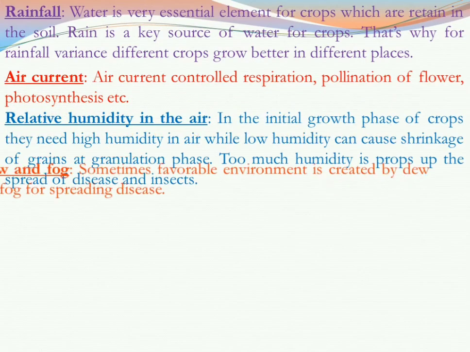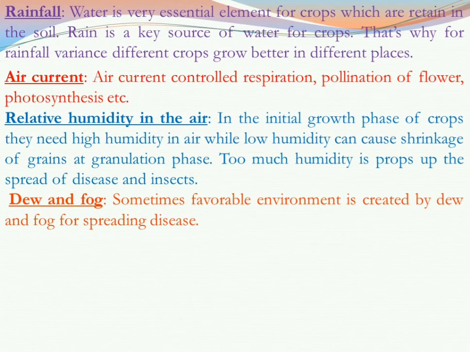Last but not least, the effect of dew and fog. Sometimes favorable conditions are created by dew and fog for spreading diseases. So that is also very important for crops production. So that's all about the good impact on crops production from weather and climate. These are the elements of weather and climate which have a great effect on crops production.